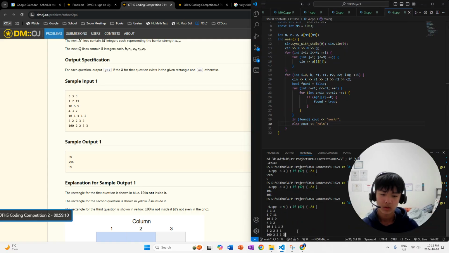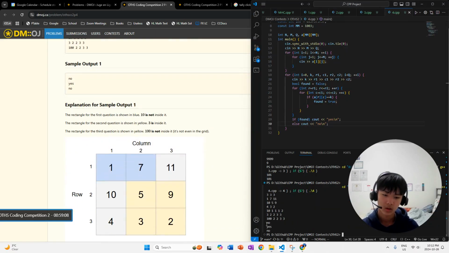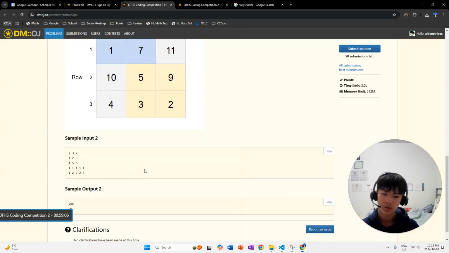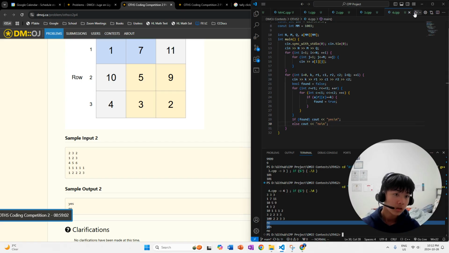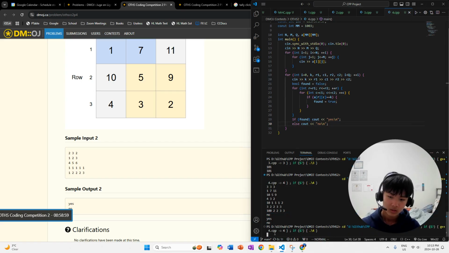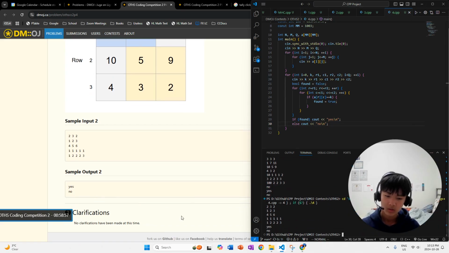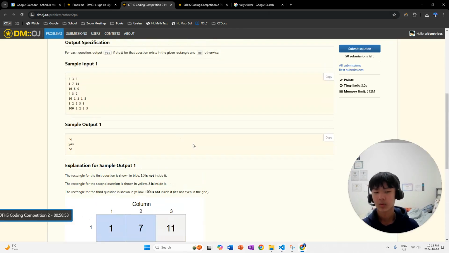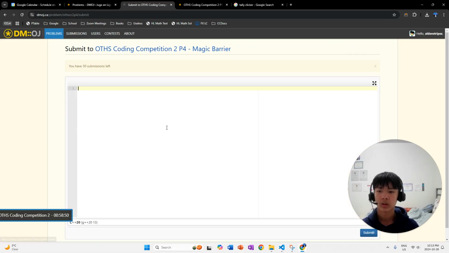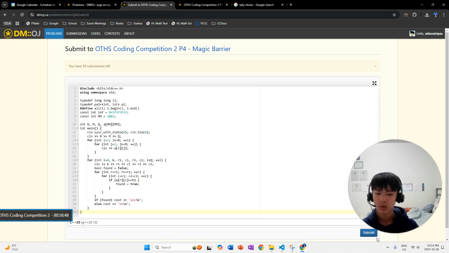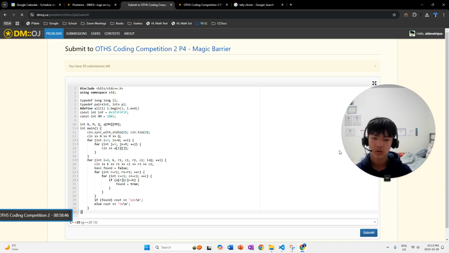Let's run this. Copy. No, yes, no. Awesome. Thank you so much, computer. Thank you C++. Thank you VS Code. And then we're gonna do this one. Yes, no. Okay, so it works. Sample input works, and of course it will work because it just tries legit everything. Now the problem is, will it take too long? Let's just find out.